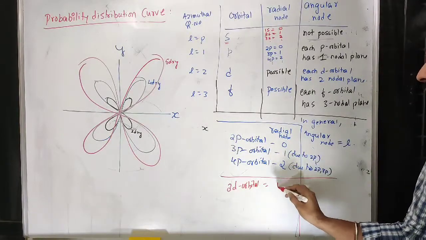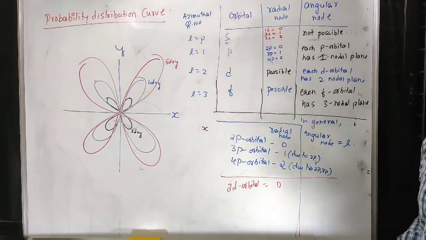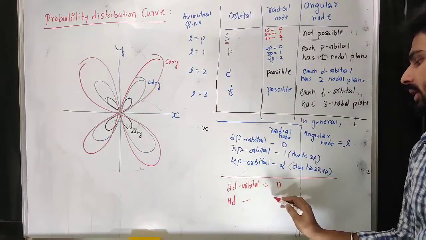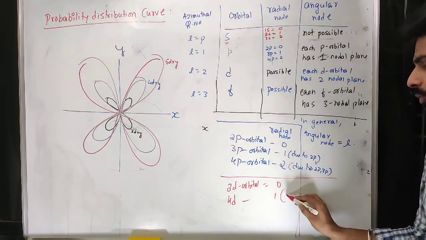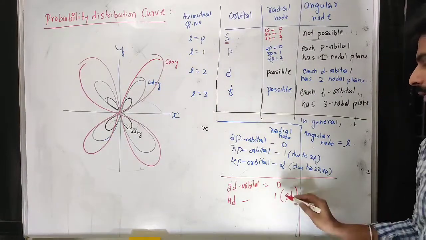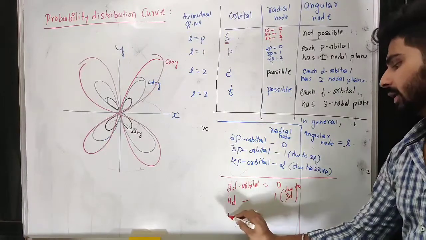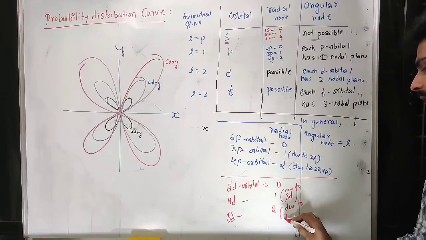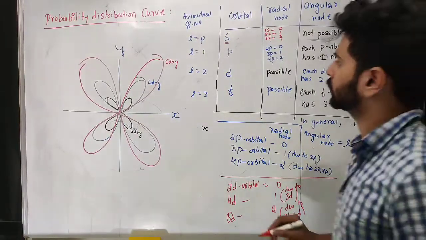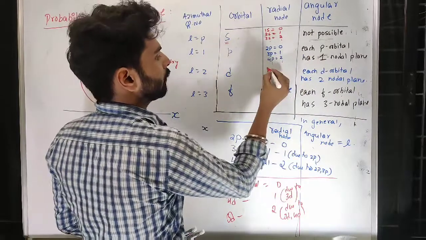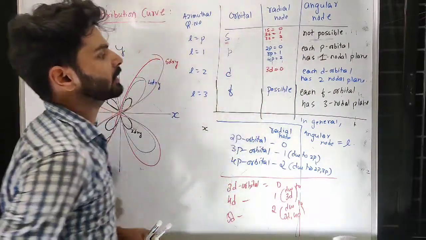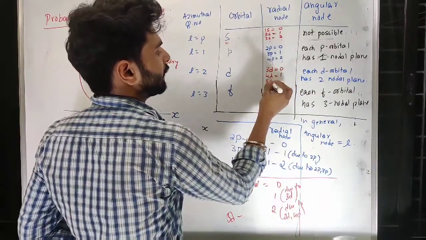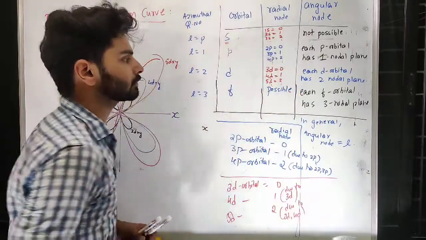So what I can say here, for the 3d orbital the radial node is 0, because that is the very first orbital of its type. But 4d can have one radial node, due to 3d. 5d will have 2, due to 3d and 4d. So the very first one, 3d, has radial node 0, 4d has 1, 5d has 2, and that continues.